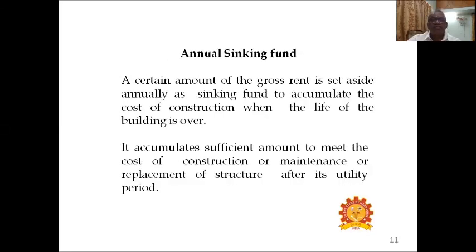Annual sinking fund. A certain amount of gross rent is set aside annually as a sinking fund to accumulate the cost of construction when the life of the building is over. That is, after the life of the building is over, the sinking fund will be utilized. It accumulates sufficient amount to meet the cost of construction or maintenance or replacement of structures after its utility period.